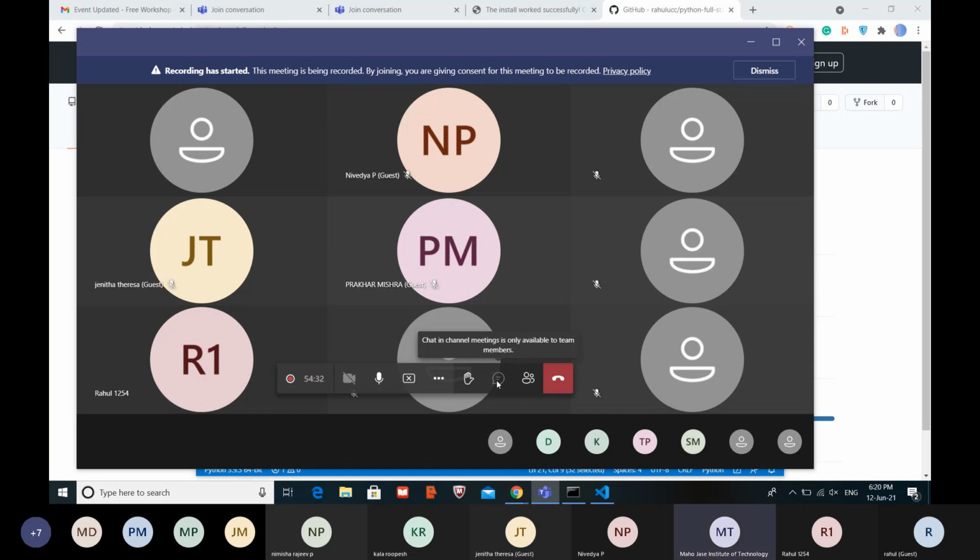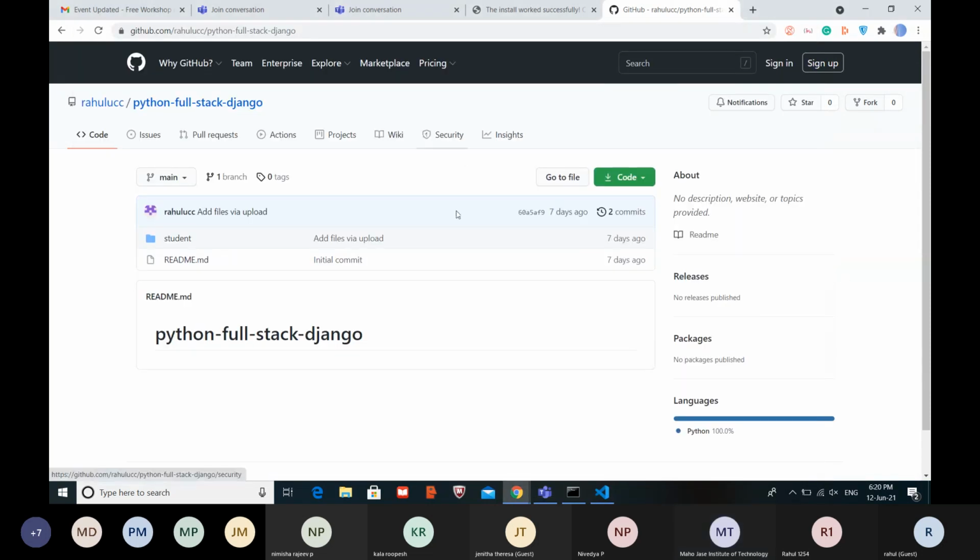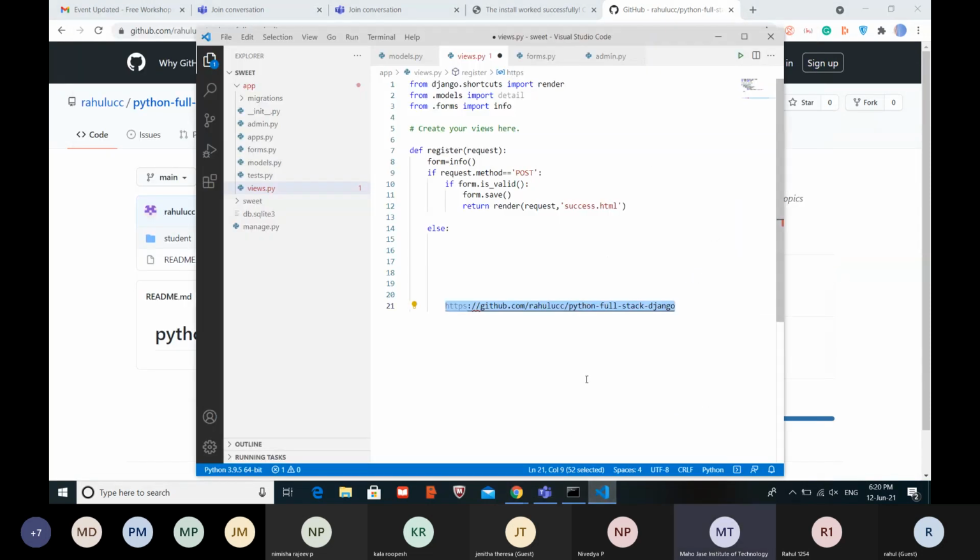So Rahul, is there anything you want to paste? Yeah, I would like to share this GitHub link so that the students can easily type it. Can you show the GitHub link on the screen? I'm just giving them.